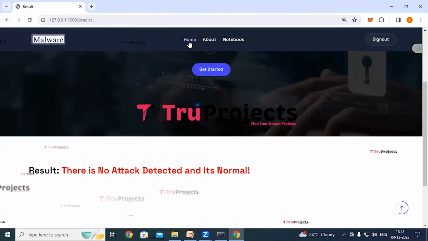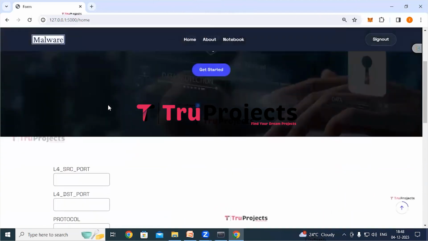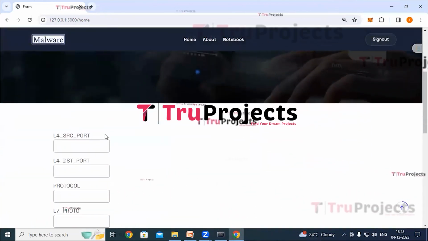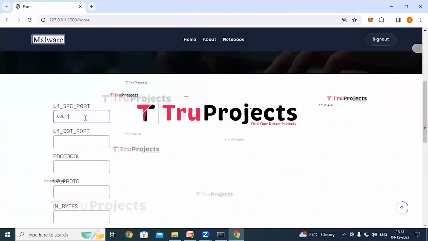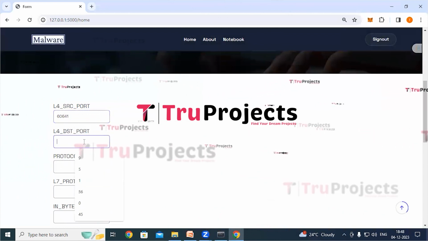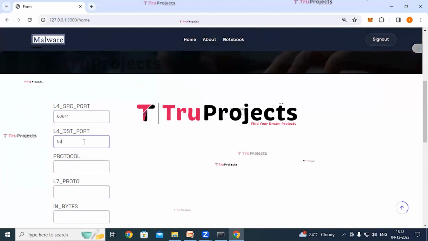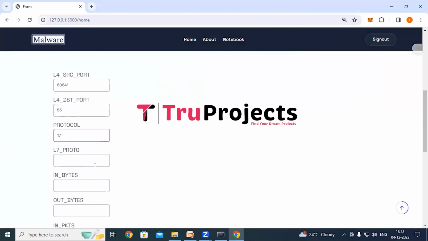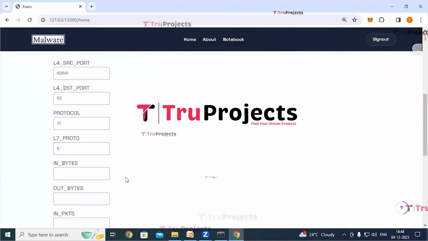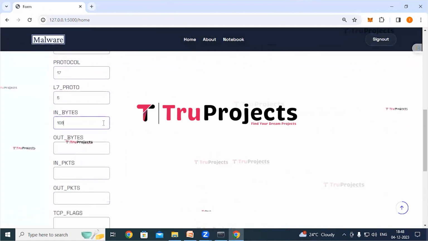So click on home link. We'll try again giving another set of parameters. So this time L4 SRC port would be 60641. L4 DST port would be 53. Protocol would be 17. L7 proto would be 5. In bytes would be 108.